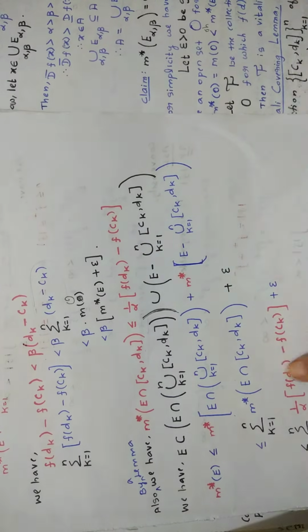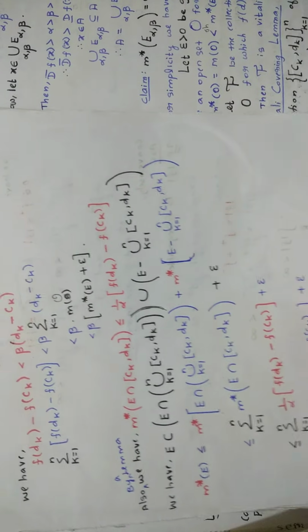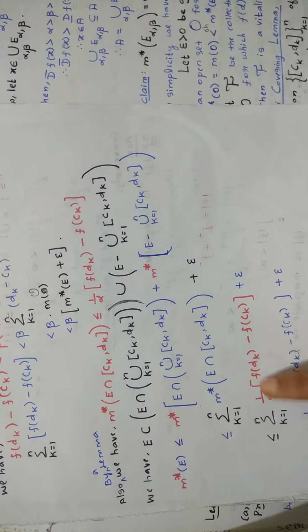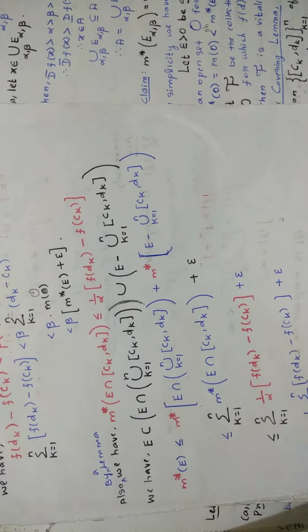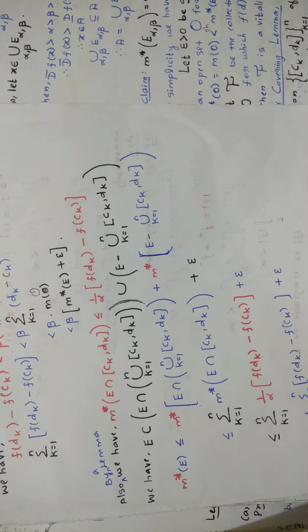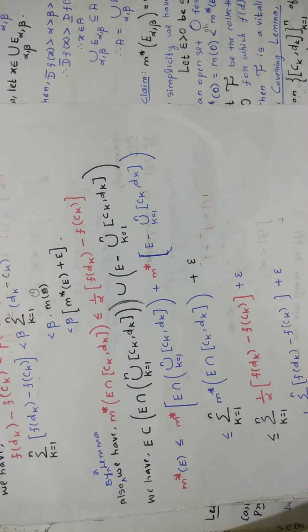Substitute that, and then less than or equal to, bring this 1 by alpha outside the summation, so 1 by alpha summation k equal to 1 to n of f of dk minus f of ck, plus epsilon. In the place of summation k equal to 1 to n of f of dk minus f of ck, you are substituting what?